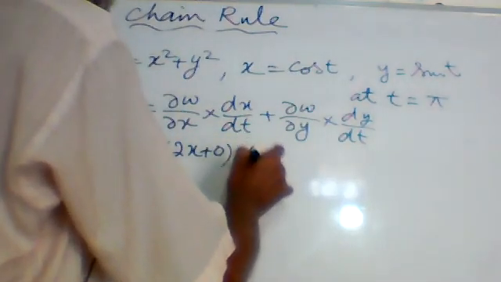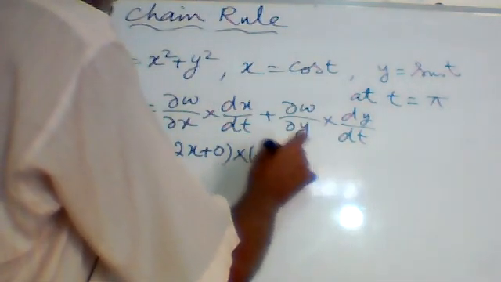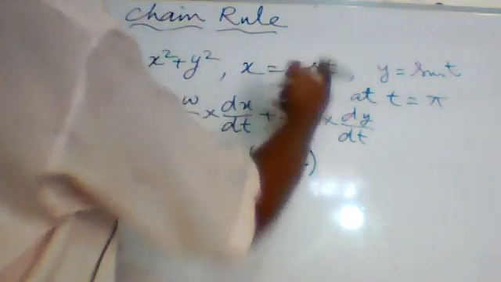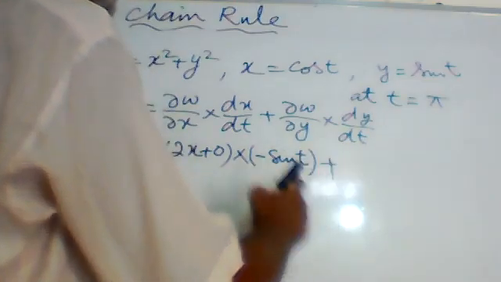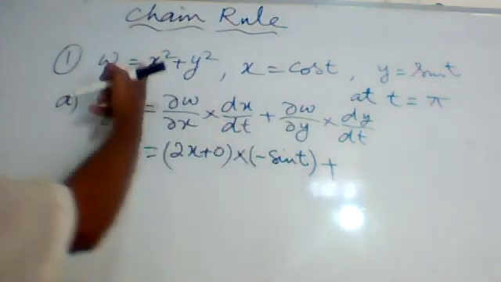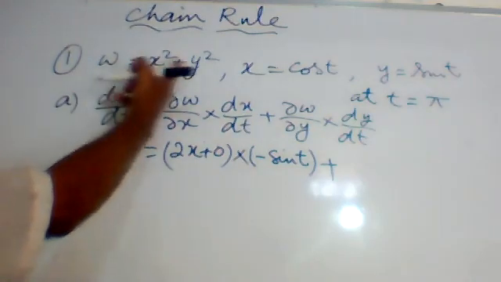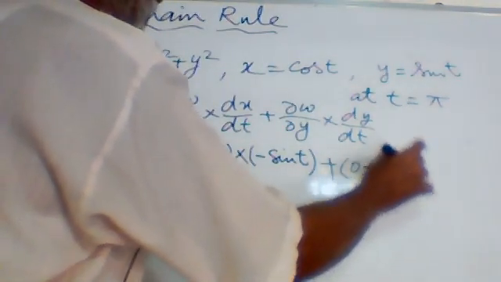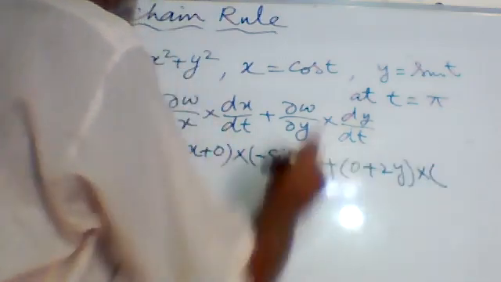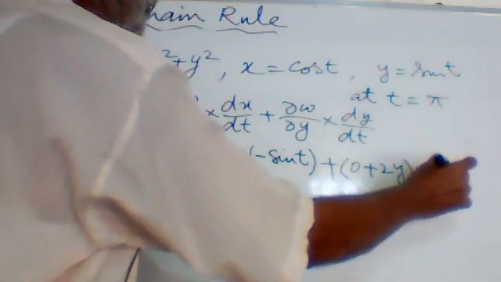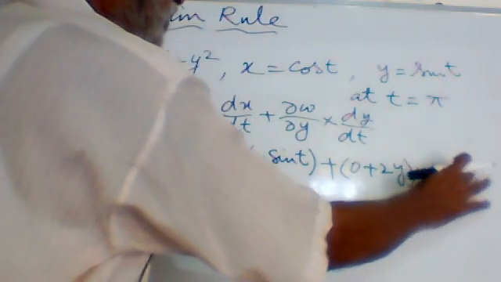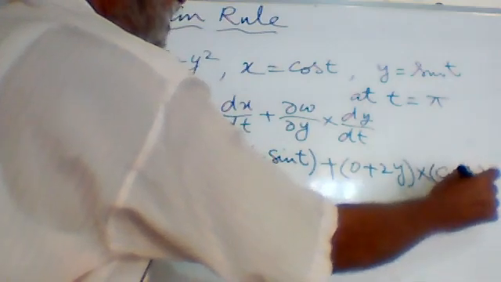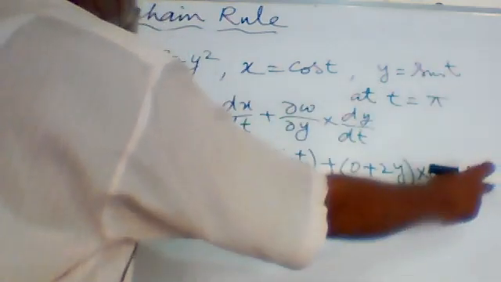It will be minus sin t into the derivative of t with respect to t, which is 1, plus ∂w/∂y, 0 plus 2y, into dy/dt, which will be cos t, into the derivative of t, that is 1.